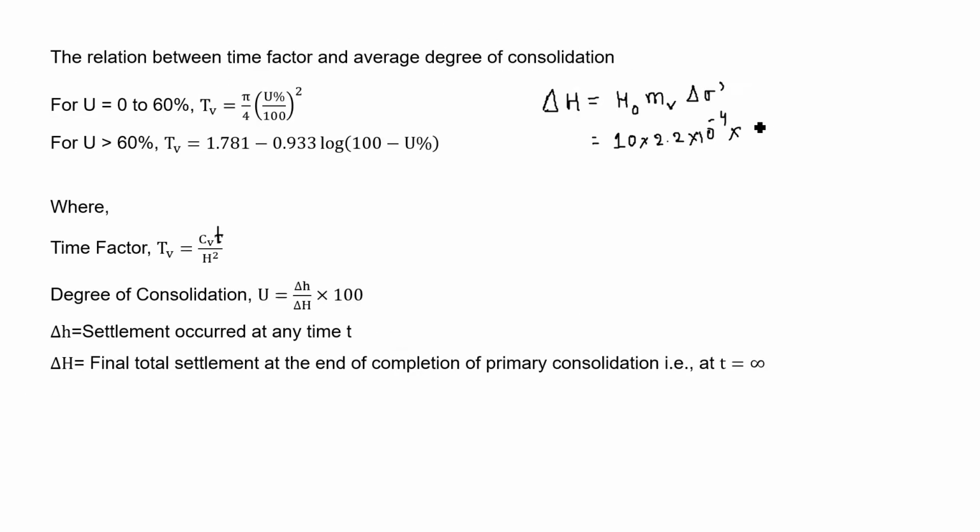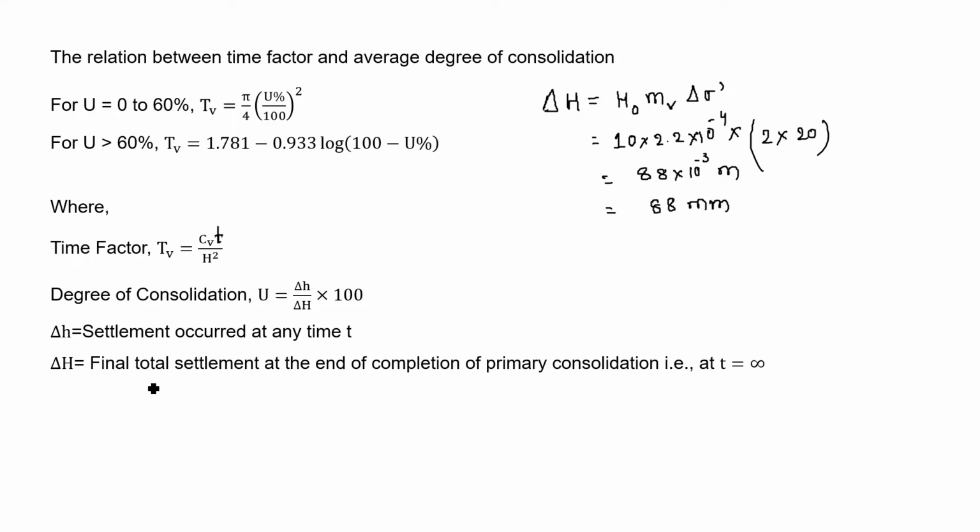So we can find this change in effective stress by 2 meter thickness into unit weight, that is 20. So when we solve this, we will get 88 into 10 to the power minus 3 meter. So we can write it as 88 millimeter.